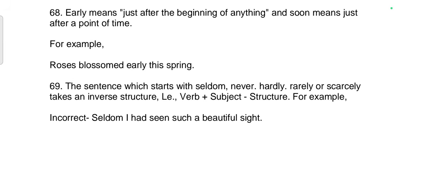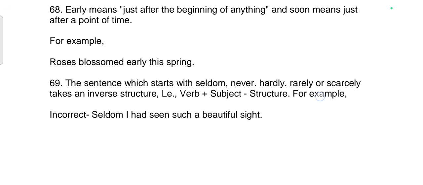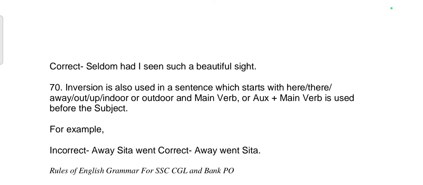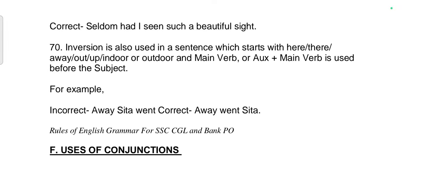68th rule. Early means just after the beginning of anything and soon means just after a point of thing. For example, roses blossomed early this spring. 69th rule. The sentence which starts with seldom, never, hardly, rarely, or scarcely takes an inverse structure, verb plus subject structure. For example, incorrect: Seldom I had seen such a beautiful sight. Correct sentence: Seldom had I seen such a beautiful sight.